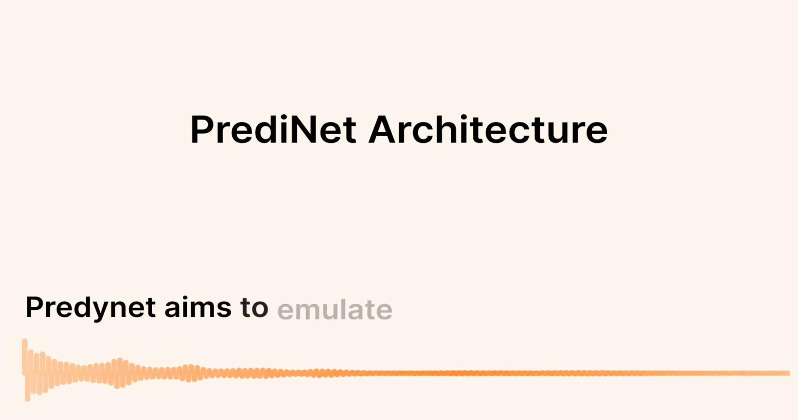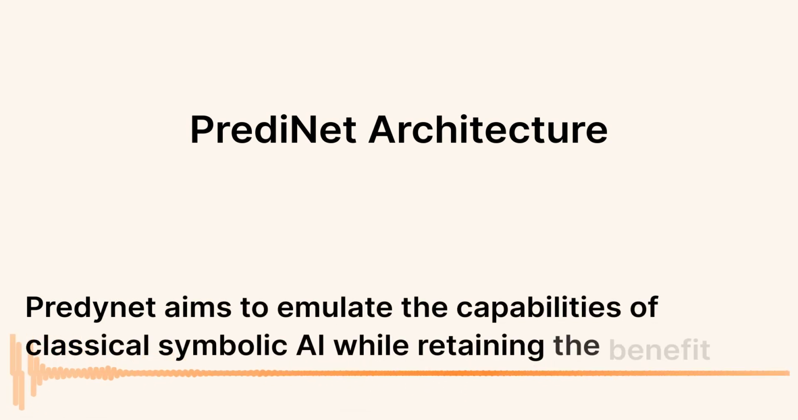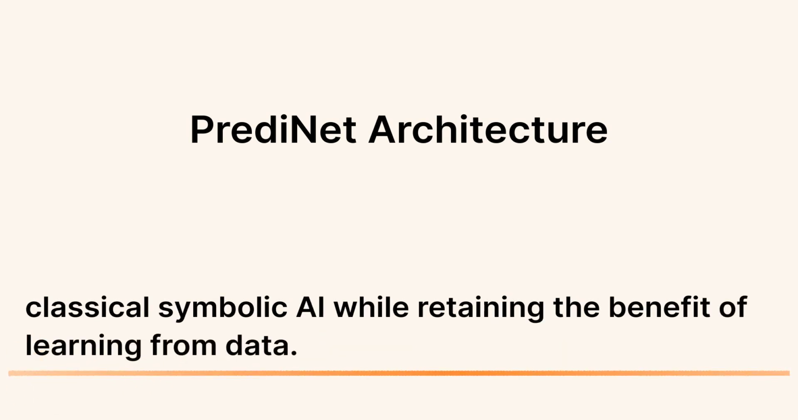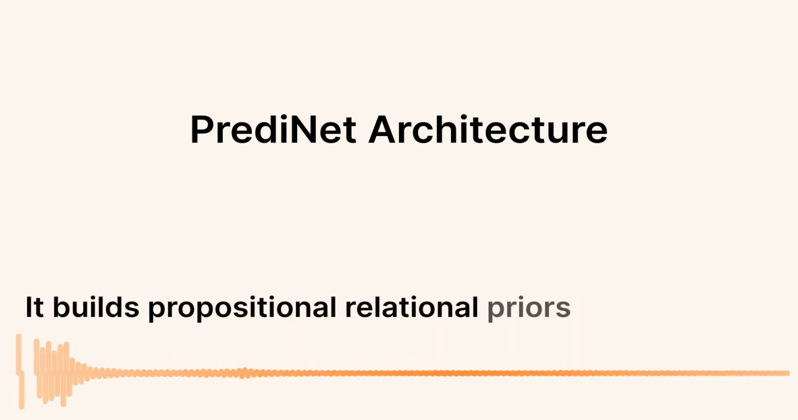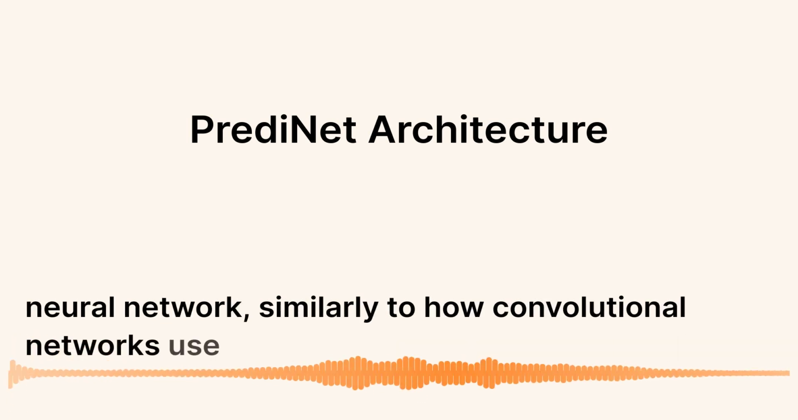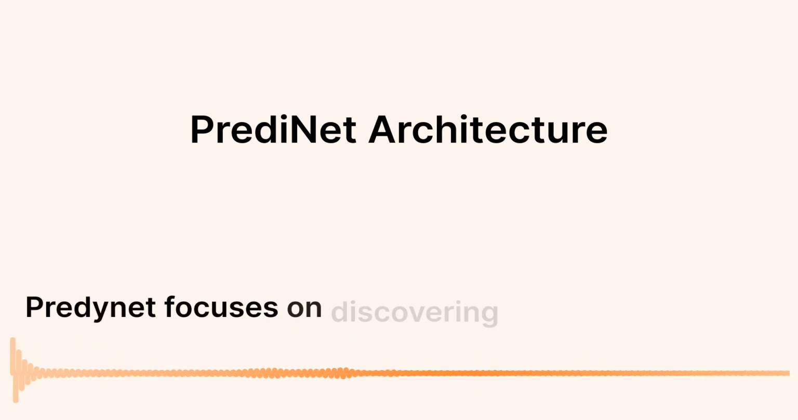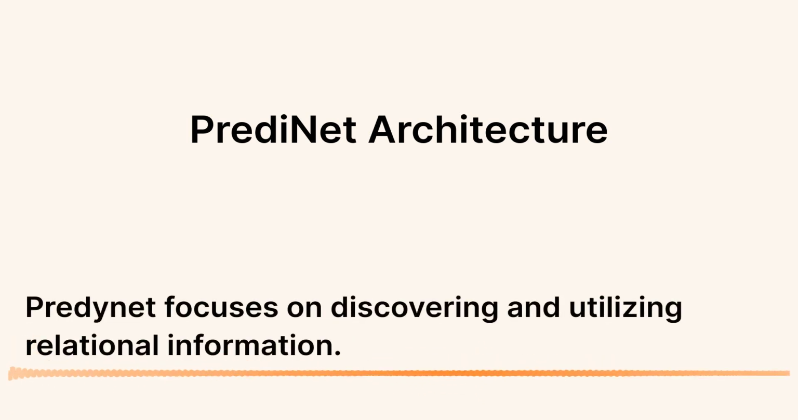PrediNet aims to emulate the capabilities of classical symbolic AI while retaining the benefit of learning from data. It builds propositional, relational priors into the neural network, similarly to how convolutional networks use spatial and locality priors. PrediNet focuses on discovering and utilizing relational information.